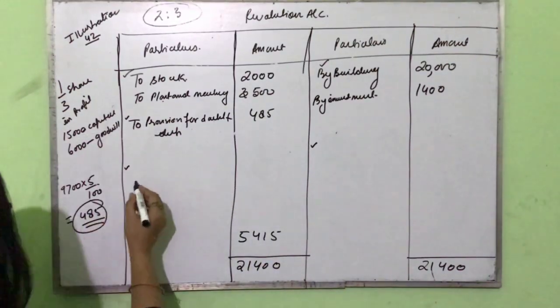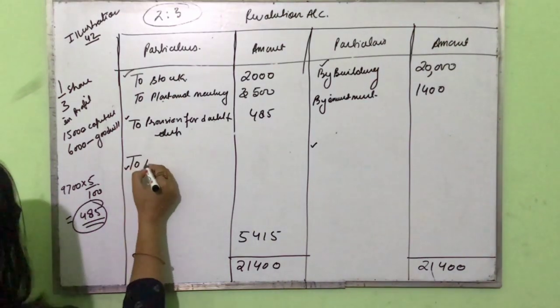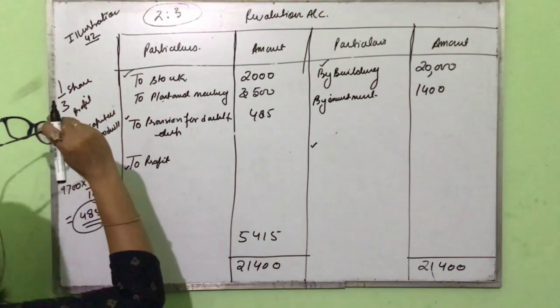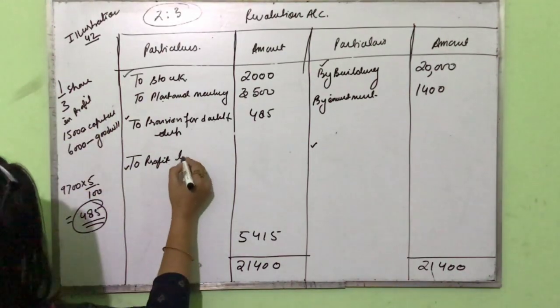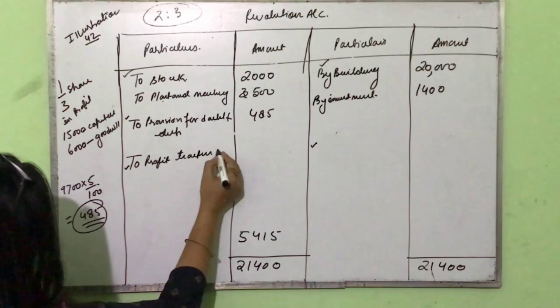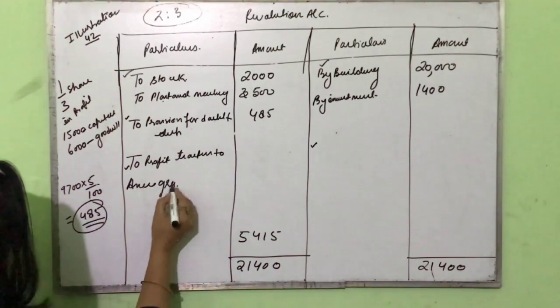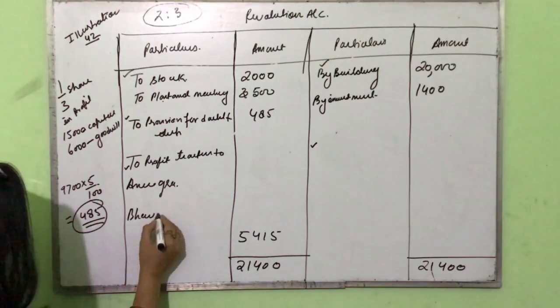Who are the partners? Anurag and Bhavna. So we'll write profit transfer to Anurag and Bhavna.